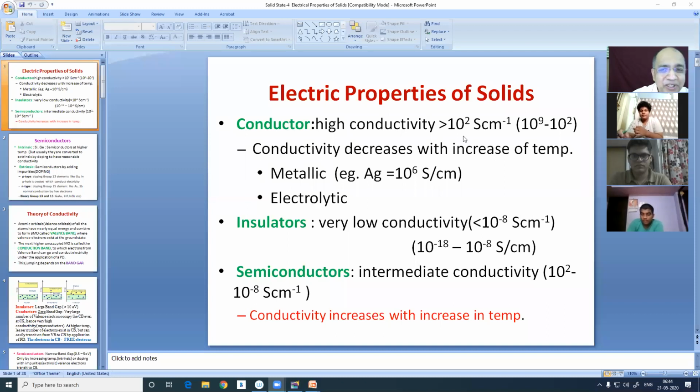Today we are going to study three important properties of solids. One is the electrical properties, the second one is magnetic, third one is dielectric. And I do concede that my knowledge about all these is limited. Whatever limited knowledge I have is in the domain of electronics engineering, and to a small extent in the domain of physics.